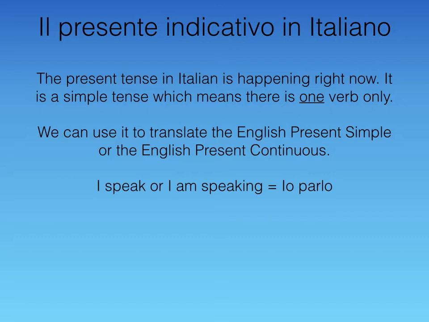In Italian, we have il presente indicativo. And the present tense in Italian is happening right now. It is a simple tense, which means there is one verb only. So we can use it to translate the English present simple or the English present continuous. I speak or I am speaking will be translated by io parlo, only one verb.